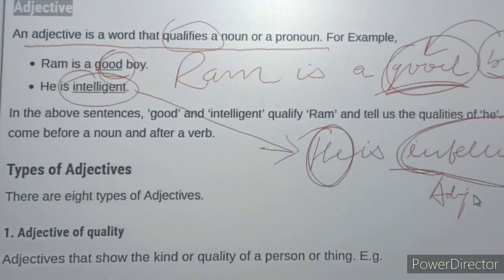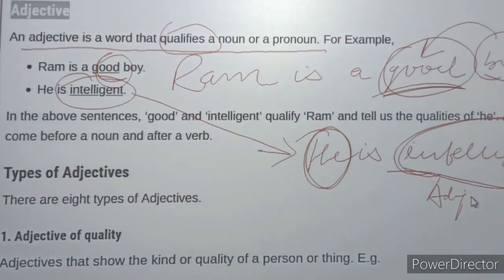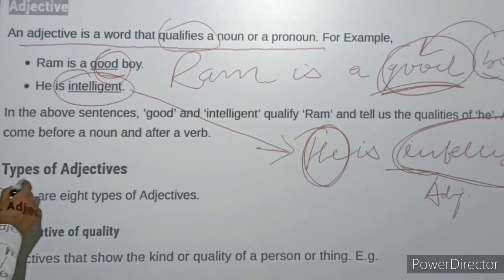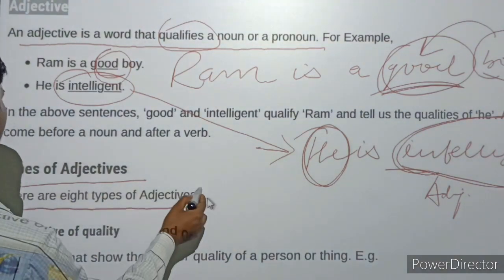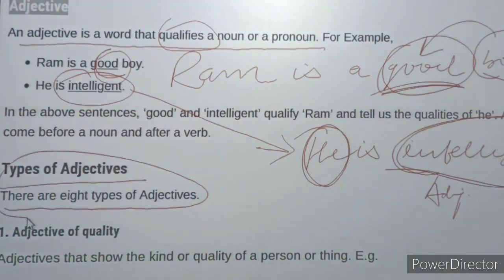After the definition and the example of adjective, you can see the types of adjective here. There are 8 types of adjective you have to study. The first one is adjective of quality.